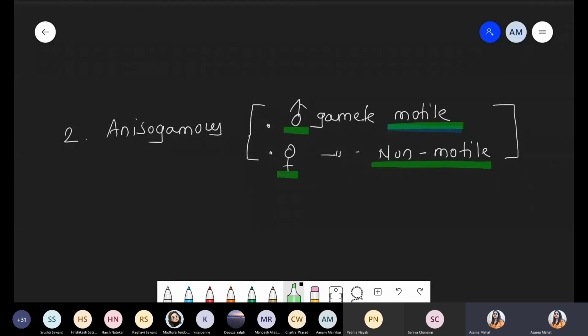Under the sexual mode of reproduction, the first method is conjugation. When you are performing conjugation, both male and female gametes are non-motile. That time we take the chance of conjugation. Second scenario: if the male gamete is motile and the female gamete is non-motile, that time Spirogyra takes the decision to carry out the anisogamous condition. Got it? Is this point clear, everyone? Yes, ma'am.